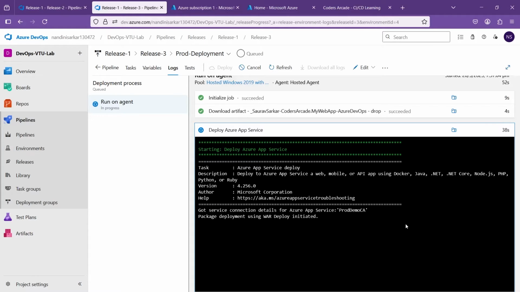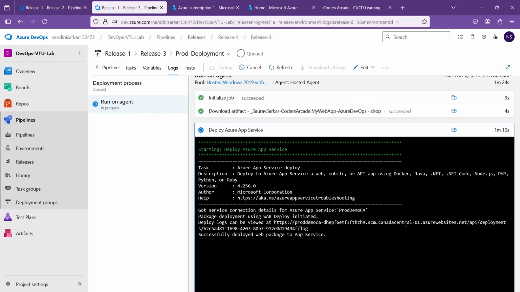Let's wait for some time, let it finish. And you will get an application URL. That is my concern. That is what I require. That is what we will need to test. Again, that will finish off our final project. So guys, I have created a simple web application. If you want to create another complex web application also, you can do it. But make sure it is a front-end application. Just deploy the WAR file and try to check in the URLs given. Okay, it deployed. Let's just wait for the application URL.